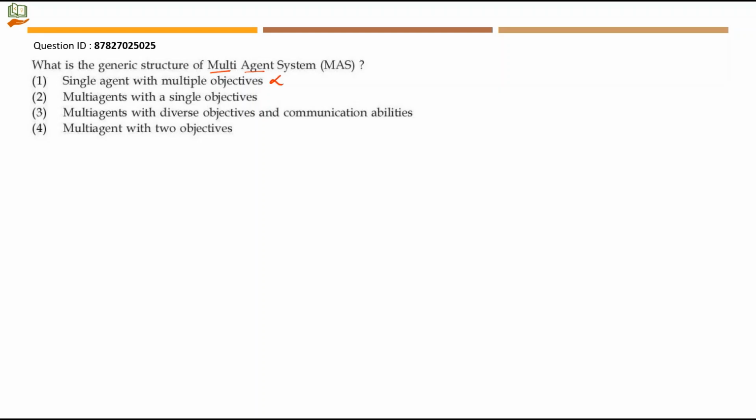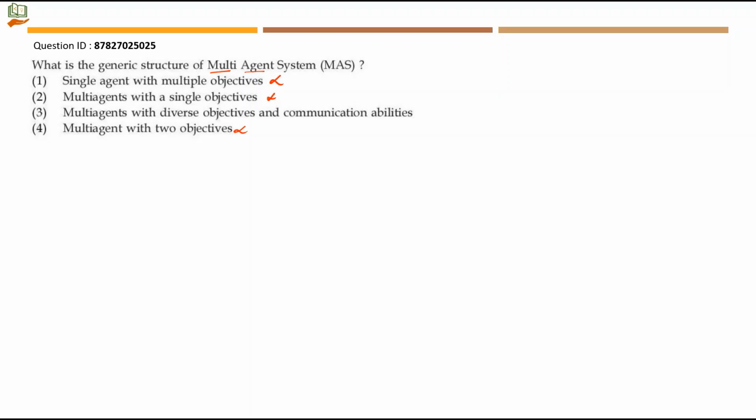Multi-agents with a single objective. You cannot define the objective for multiple agents at a time. When there are multiple agents, each will have an objective, each will do the task that it has to do. Maybe they can communicate about their task with each other, but they cannot work towards a single objective. So they are asking in terms of generic structure. So this will also not be an option. And if you take the fourth option, multi-agent with two objectives, they are quantifying the number of objectives, which again will not be an answer.